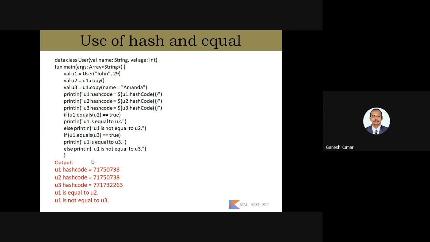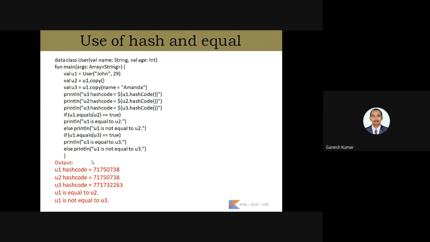Similarly, we have created another object u3, and as we saw in the previous program, we give the name only as the argument for the third object, and the remaining should be derived from the first object, that is u1.copy. And we have performed another function called equals.